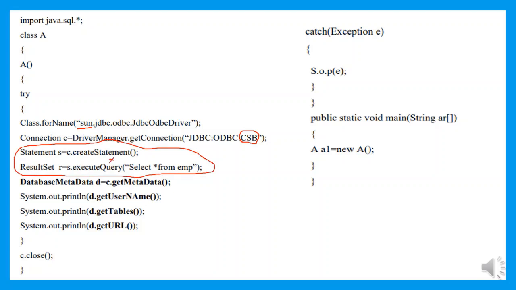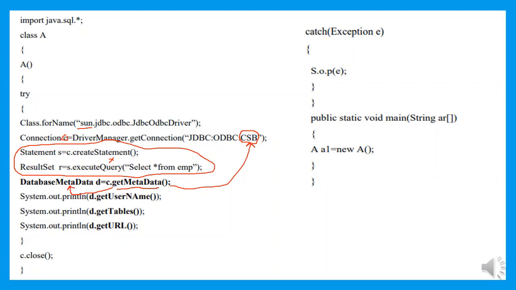In the next line, I am going to make use of a DatabaseMetaData object. Now I want to retrieve all the information which is available about my database. For that, I will make use of a method called getMetaData. The getMetaData is a method which is going to retrieve the information about the database, that is CSP. The getMetaData method belongs to the Connection interface. So with the help of a Connection interface object, I am invoking the getMetaData method. The return value of getMetaData is assigned to the DatabaseMetaData interface.